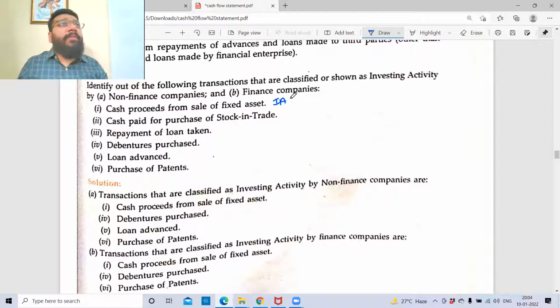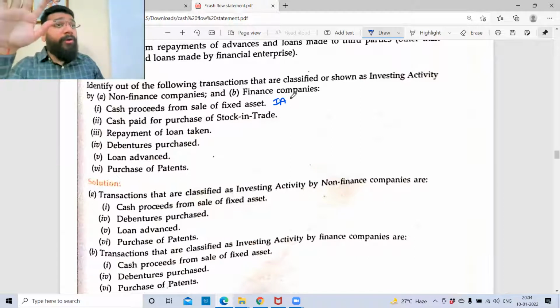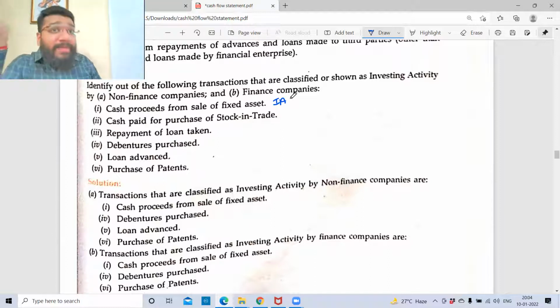Tell me, if I'm in the business of buying and selling laptops, and I'm buying, let's suppose, a 65-inch TV for my customers, how is it related to my core business activity? Same application now. It will be investment, won't it? You've invested. Okay, if you're coming from that point of view, whatever assets you buy, for example plant and machinery used for the business, I will call it operation. No. I've invested in something. The word itself is investment. Investment in fixed asset: investment activity.